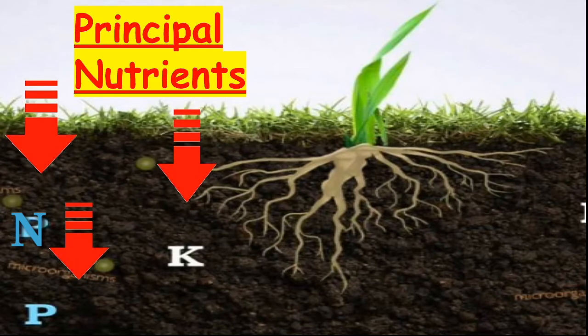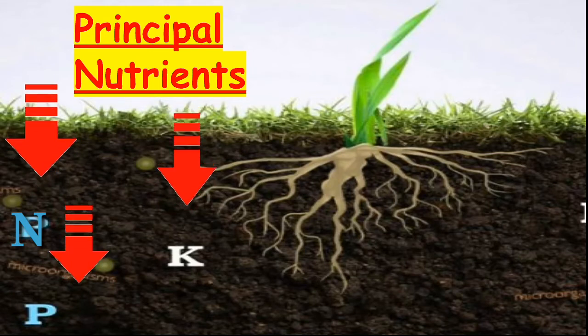The chemical formula of nitrogen is N. The chemical formula of phosphorus is P. And the chemical formula of potassium is K.